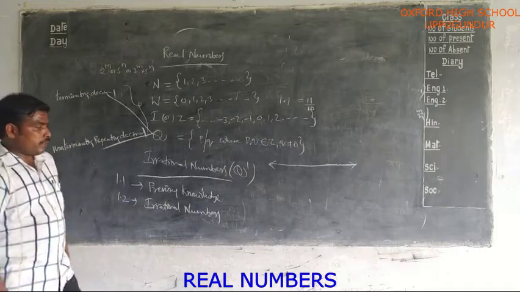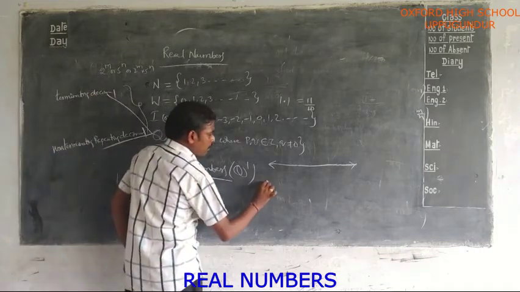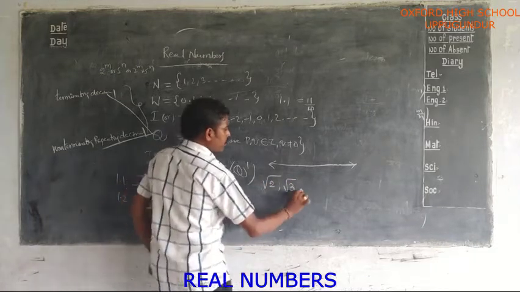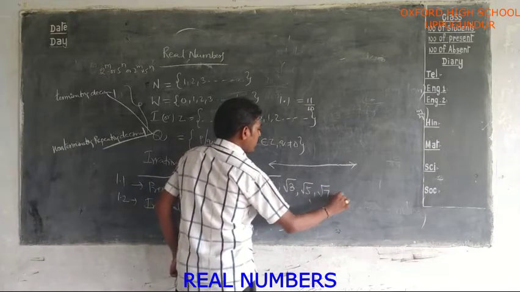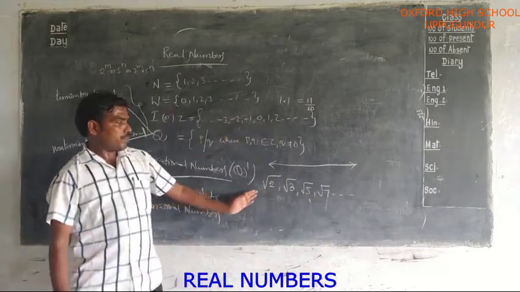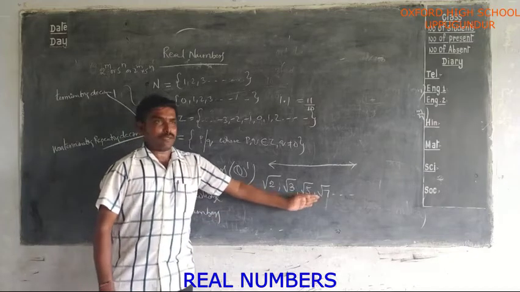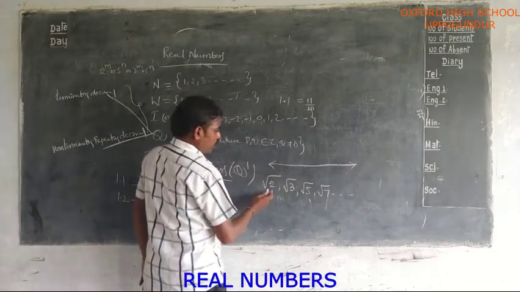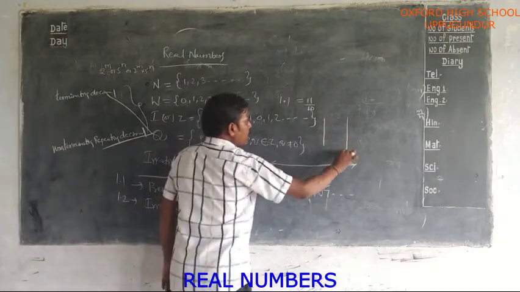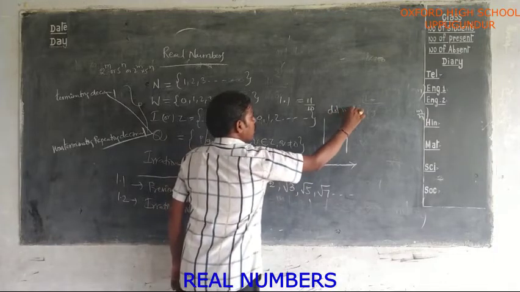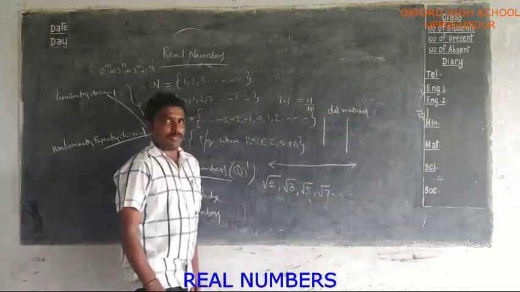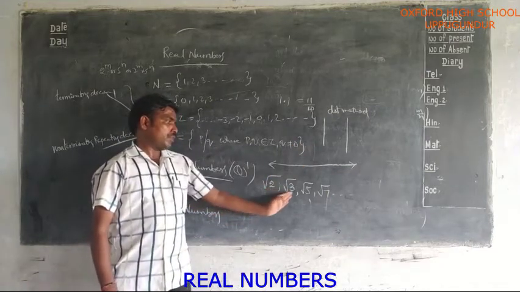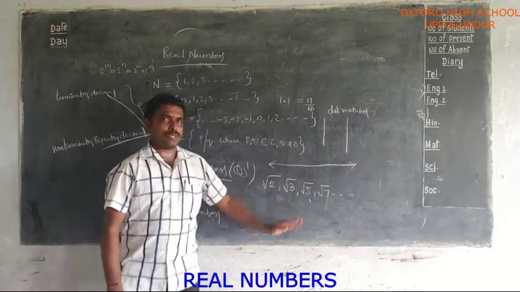Next, how can you find approximate values of non-perfect square numbers? That means root 2, root 3, root 5, root 7. Finding the values of root 2, root 3, root 5, root 7, all these values by the dot method, or you can say the division method. By using the division method, you have to find the square roots of root 2, root 3, root 5, root 7. That means square roots of irrational numbers.